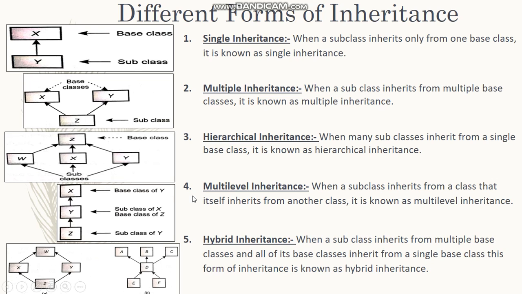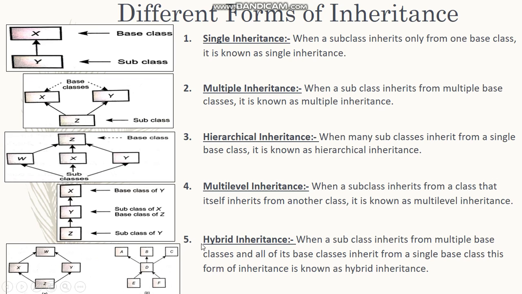The fourth one is multi-level inheritance. When a subclass inherits from a class that itself inherits from another class, it is known as multi-level. So here in the image, as you can see, there is one base class, it has a subclass. Now that subclass becomes a base class for the Z subclass. So X, Y, Z, all these 3 are different classes. X is a parent class which has Y as its child. Now this Y child becomes a parent for Z class. So this is called multi-level inheritance.